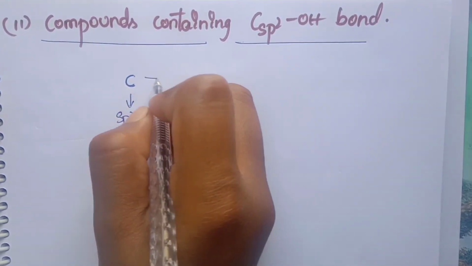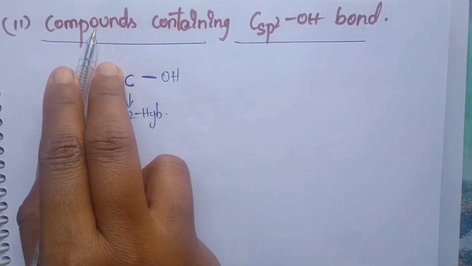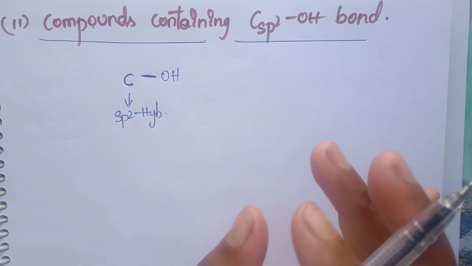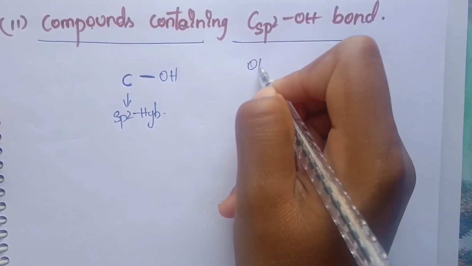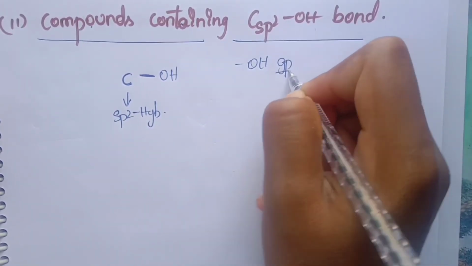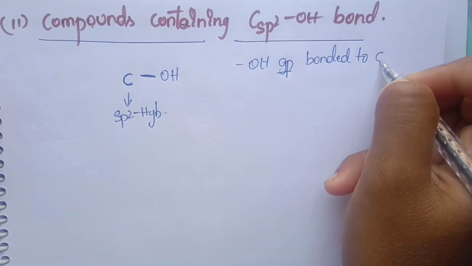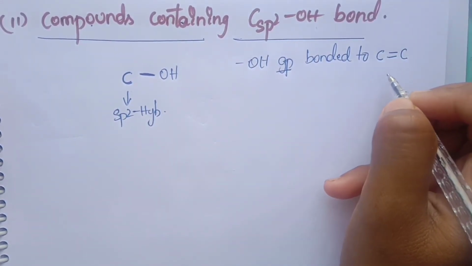Then the OH will be attached. The simplified definition is that the OH group will be bonded to the carbon-carbon double bond.